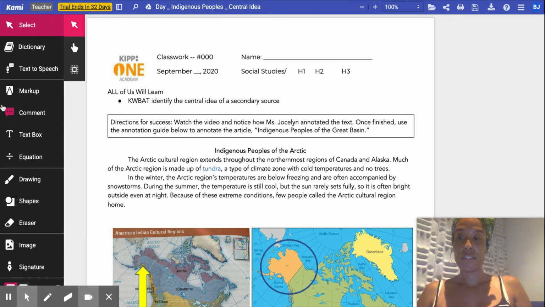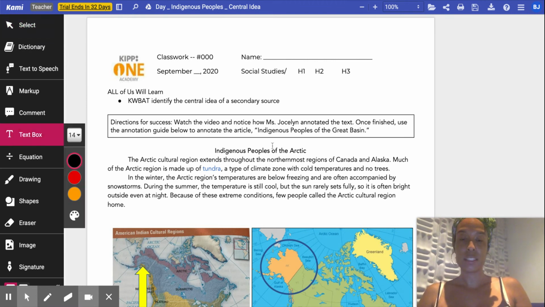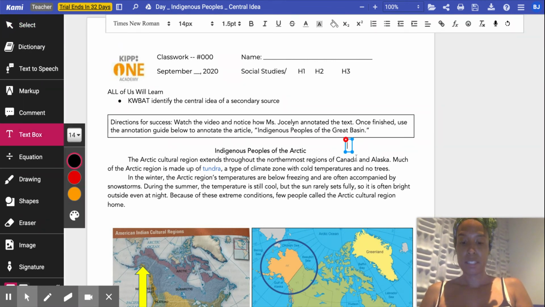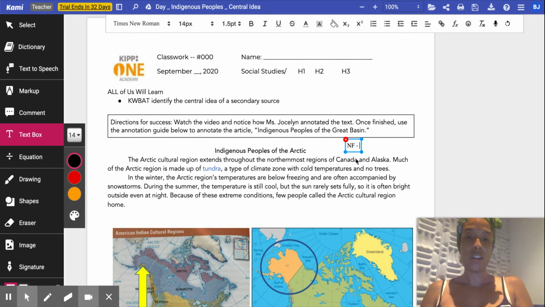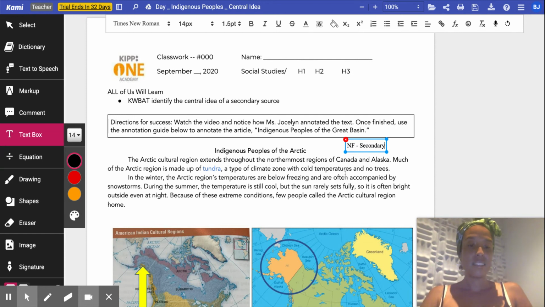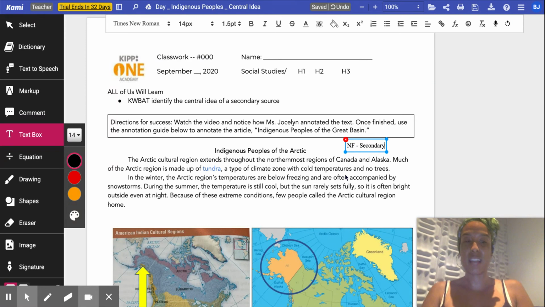I can tell that this is a nonfiction text, so I'm going to click text box and I'm going to type in F. I can also tell that this is a secondary source because I can tell it was written after this time period took place. This is a scholarly piece of writing that came from a textbook, so that's why I know it's a secondary source.